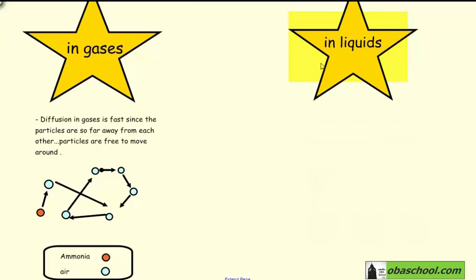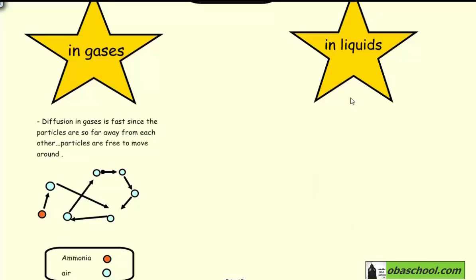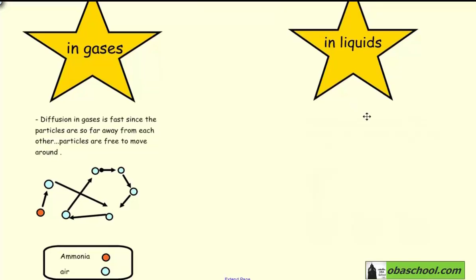Now as for diffusion in liquids. Diffusion in liquids is not as fast as that in gases. It needs more time. It may need days or weeks to occur. The reason is the particles' arrangement in liquids. As we have explained previously, the arrangement of particles in liquids is different from the arrangement of particles in gas. It's true that there are cavities between them, however these cavities are very little.